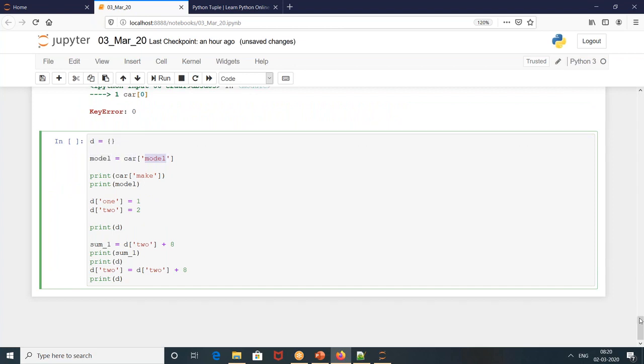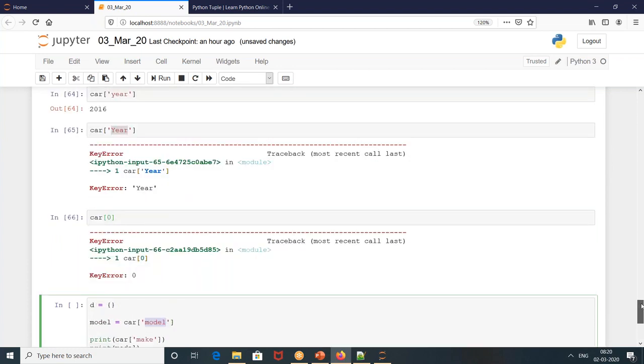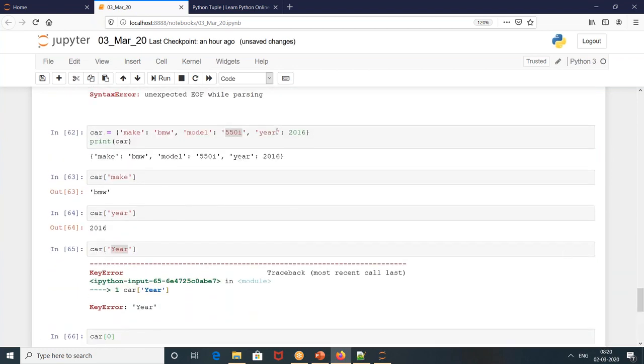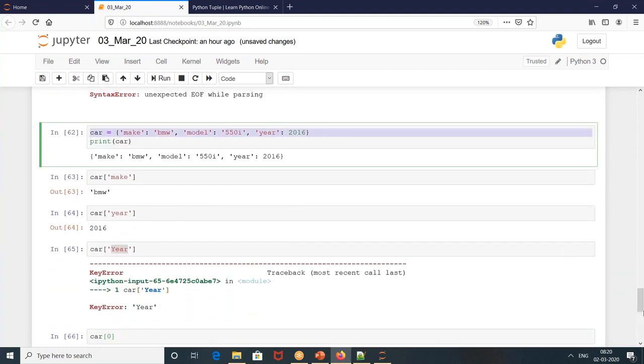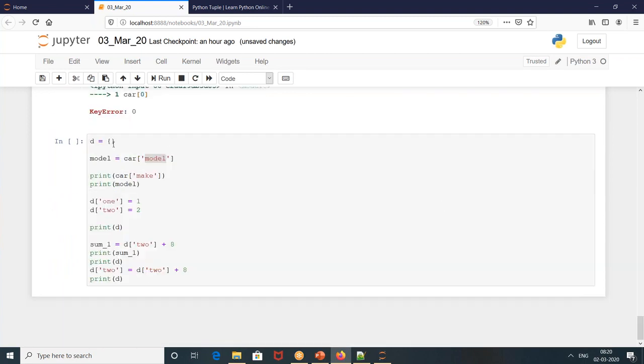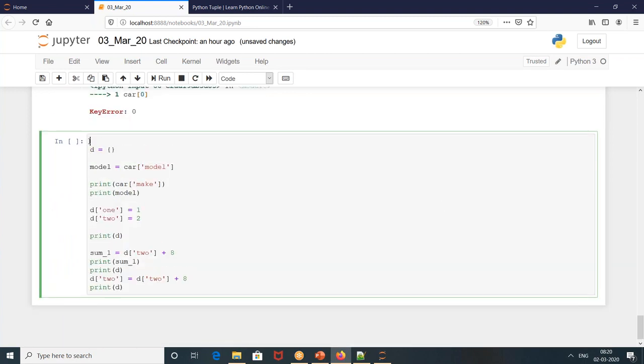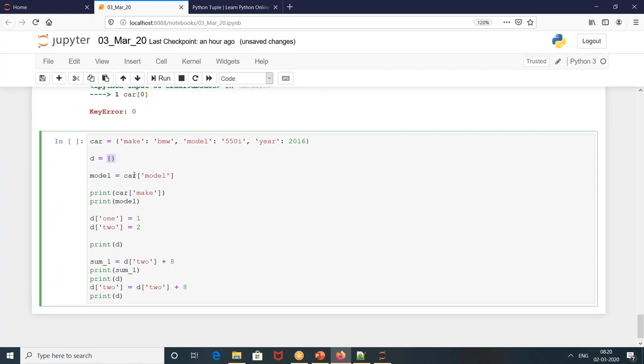What is this answer? Model is what within our dictionary? Yes. Car make is what? It is BMW. So when you print a model, your answer would be 550i.